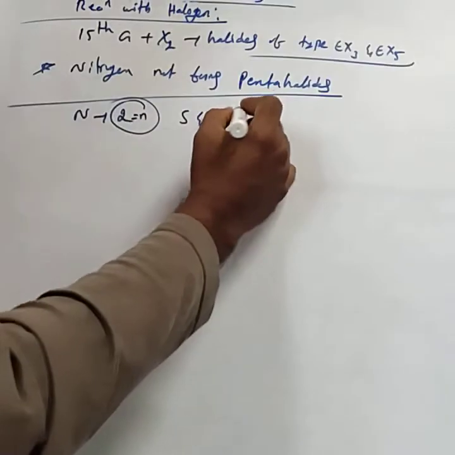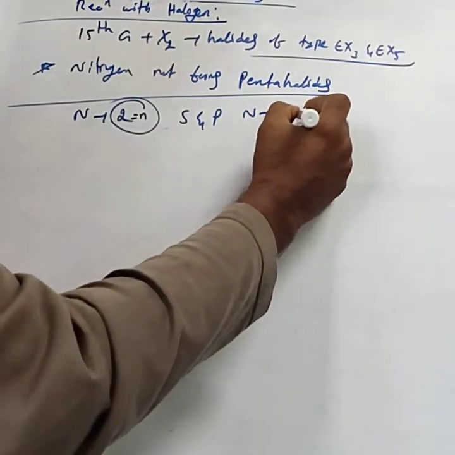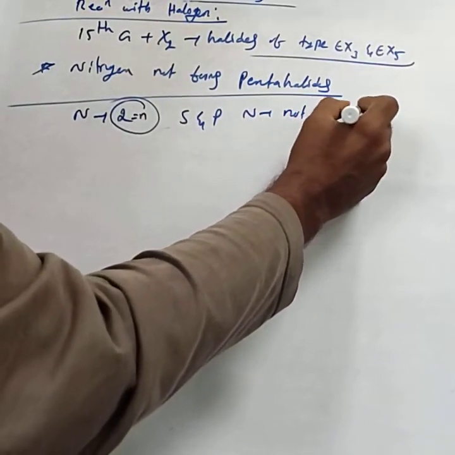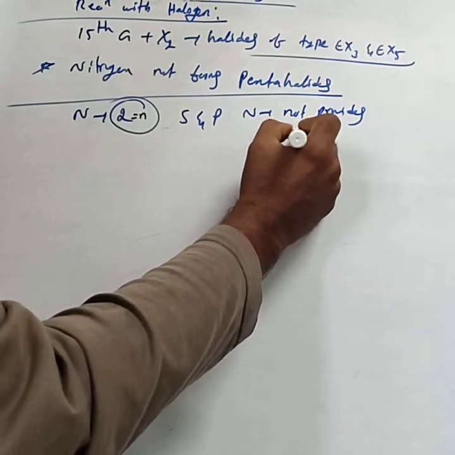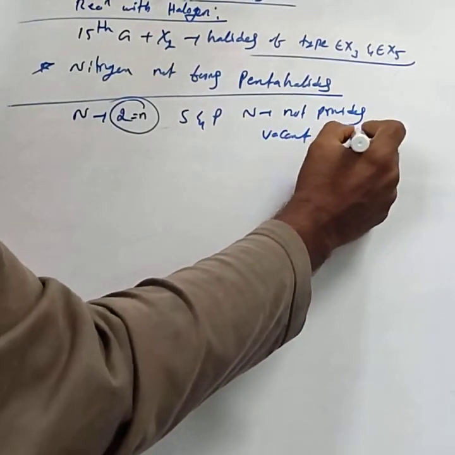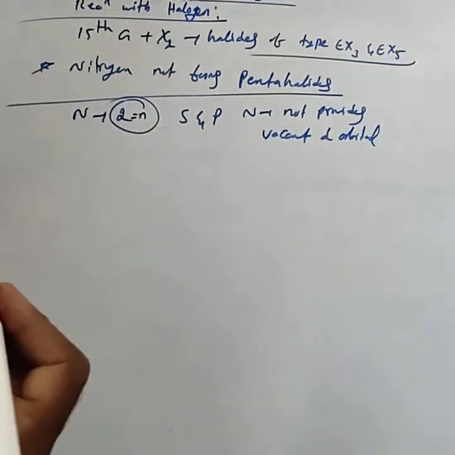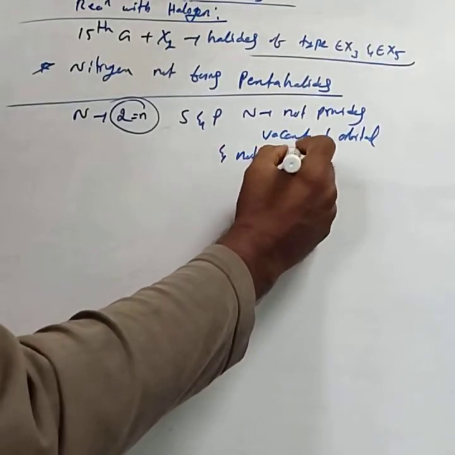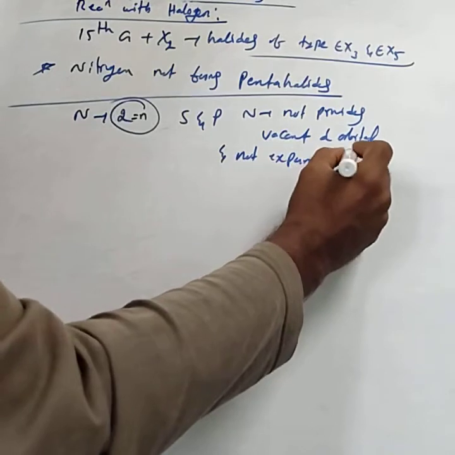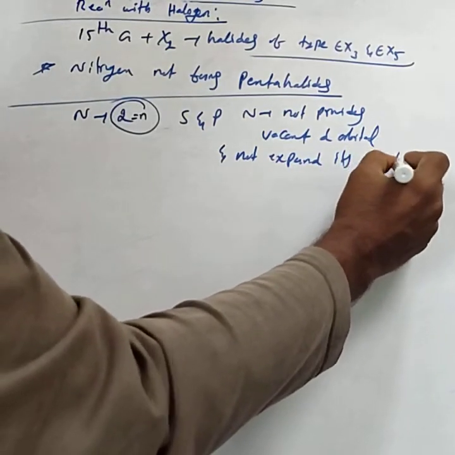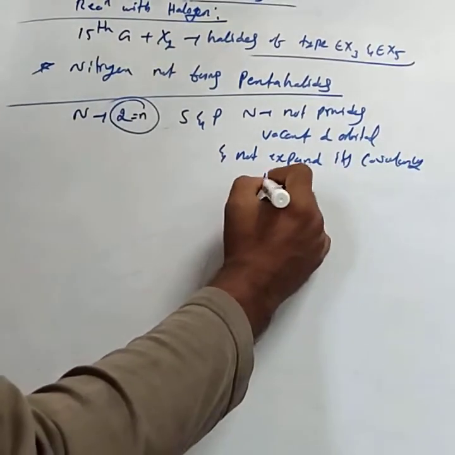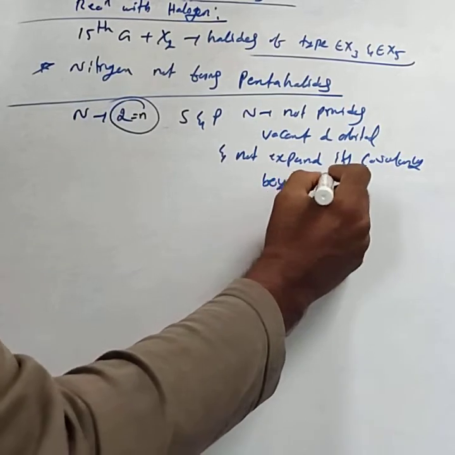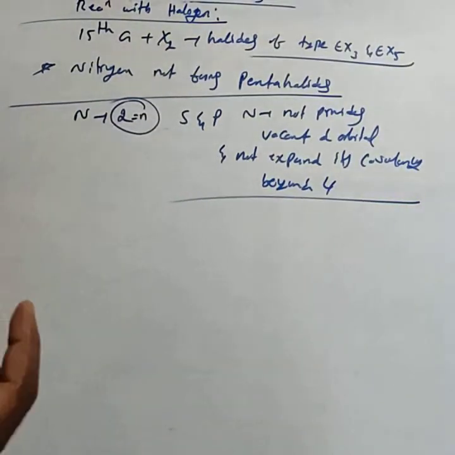That is, nitrogen does not provide a vacant d orbital and does not expand its covalency beyond 4. Its covalency is restricted to 4.